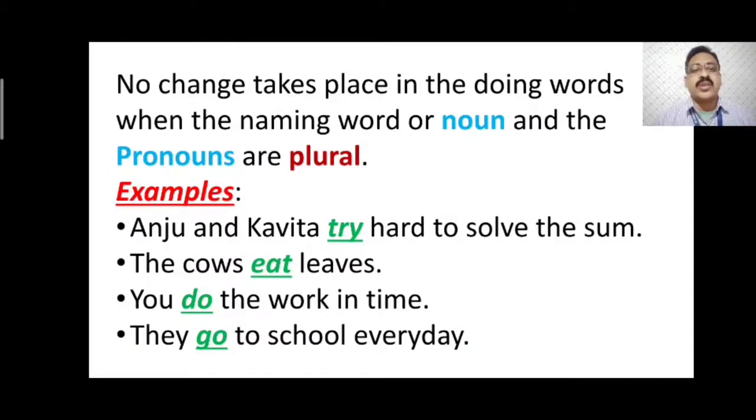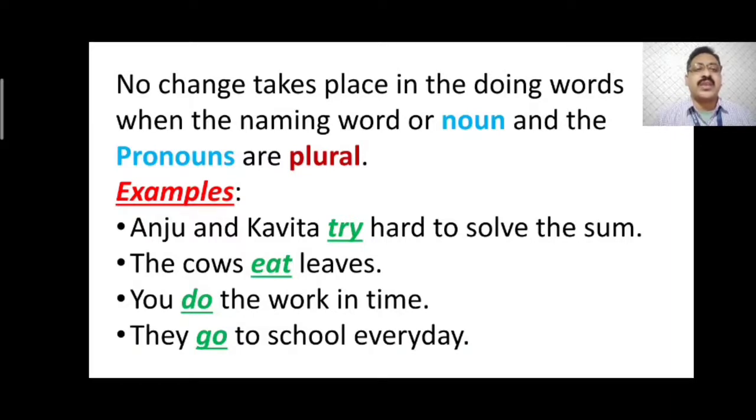So Anju and Kavita are nouns, cows is a noun. You and they are pronouns. So here all the subjects are in plural form. First sentence, Anju and Kavita, two girls. Cows, C-O-W-S, means more than one cow. So both the nouns are plural. So you can see the verb will not have S, ES or IES to it. So it remains try and eat.